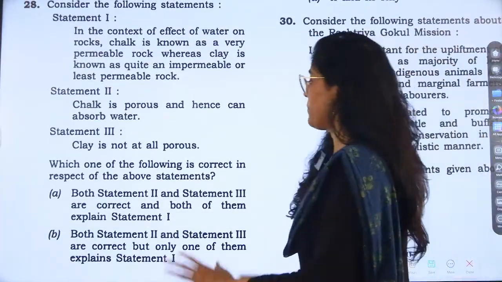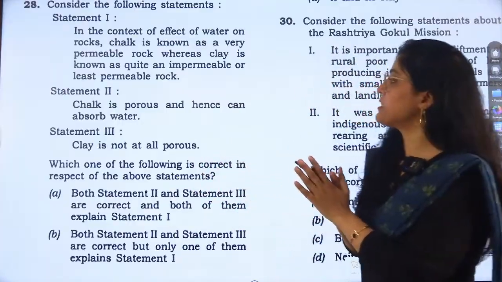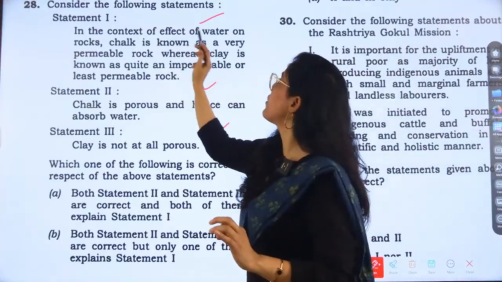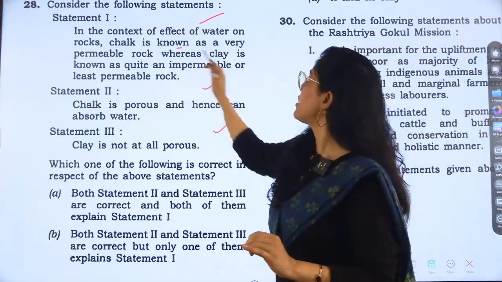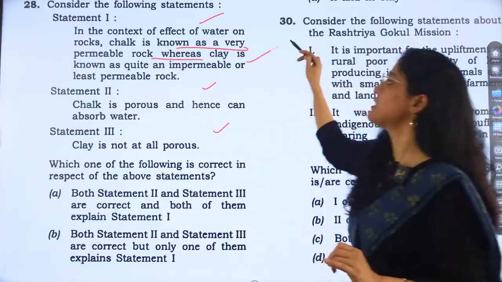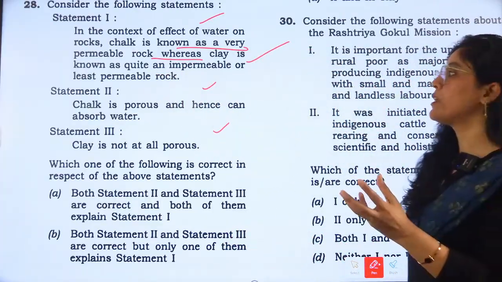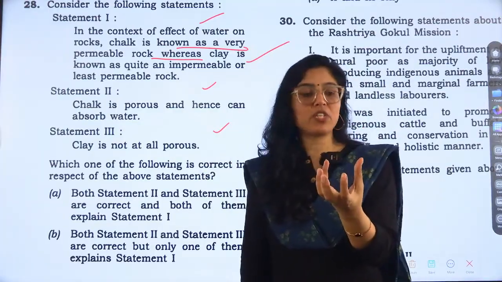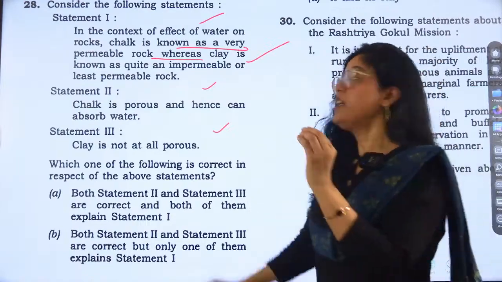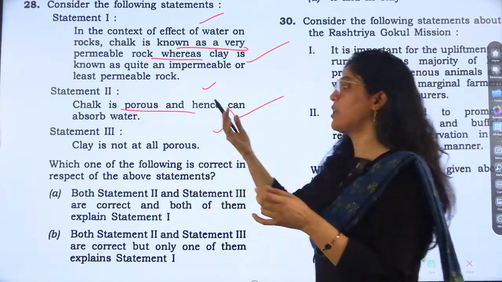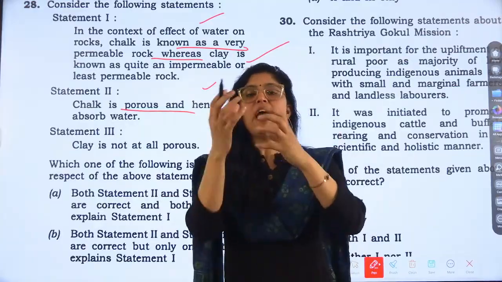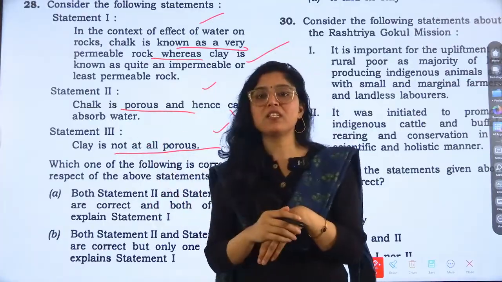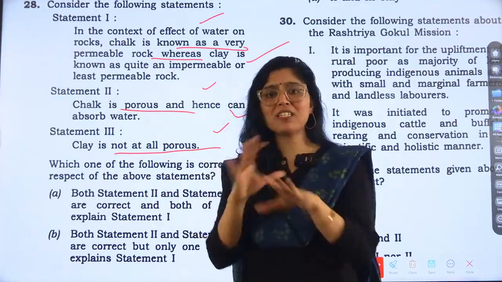So see, here three statements are given, right? Yes, three statements are given. So first statement is, in context of effect of water on rocks, chalk is known as a very permeable rock, whereas clay is known as quite an impermeable or least permeable rock. Concept based question, right? Total concept based question. Next is what? Chalk is porous and hence can absorb water. We see that chalk is porous and it enhances water. Clay is not at all porous. Do you think that statement 3 is correct or not correct? Statement 3 is not correct, right?